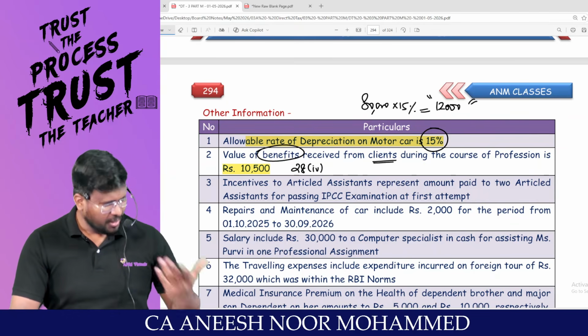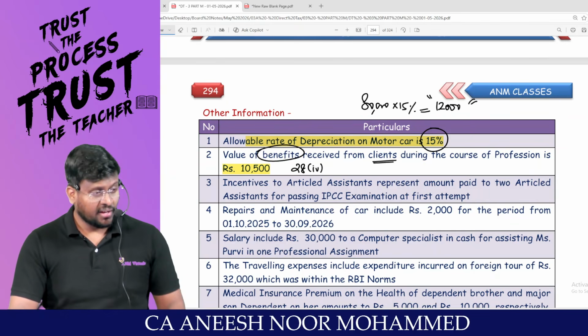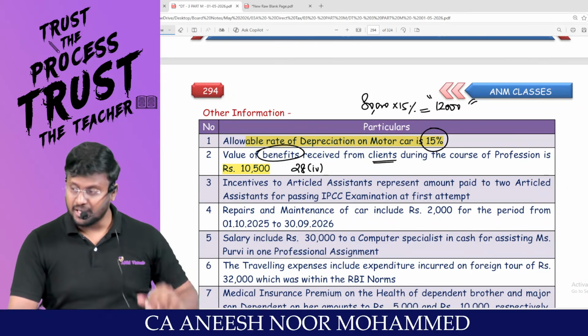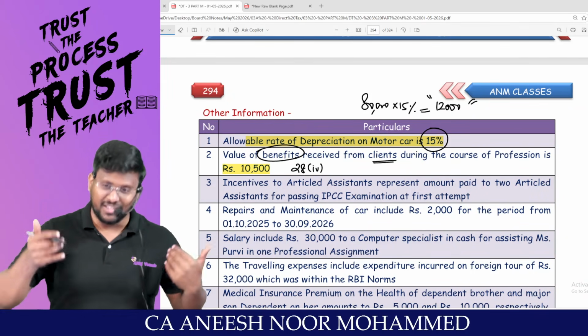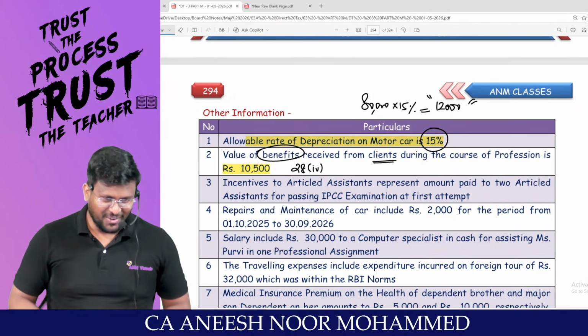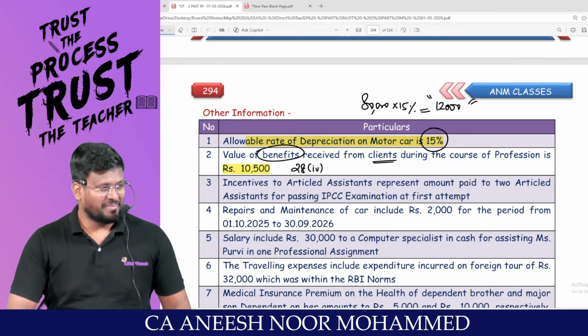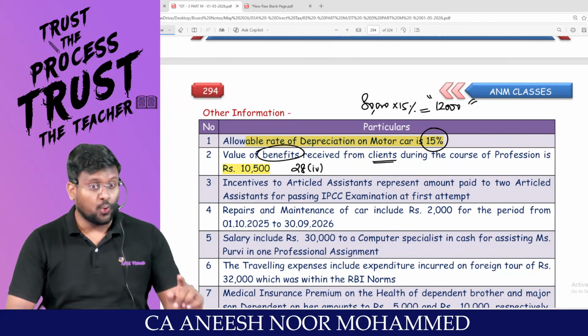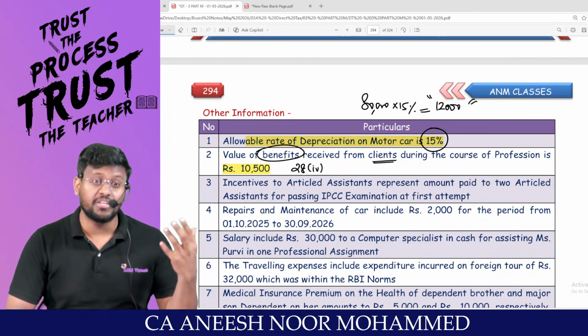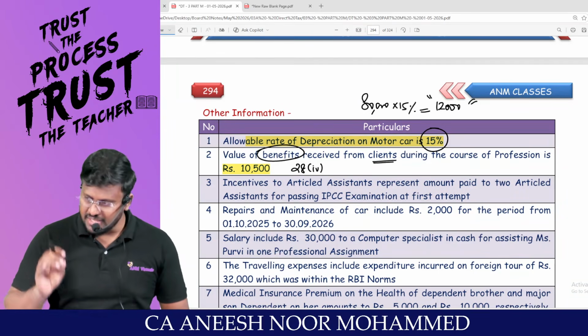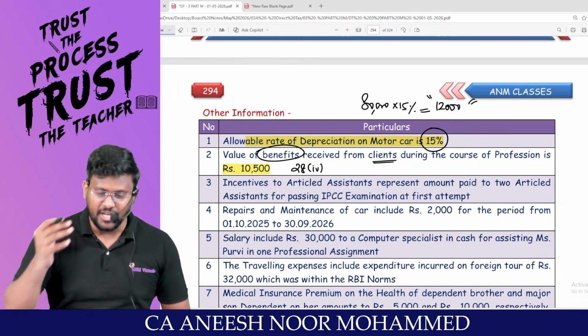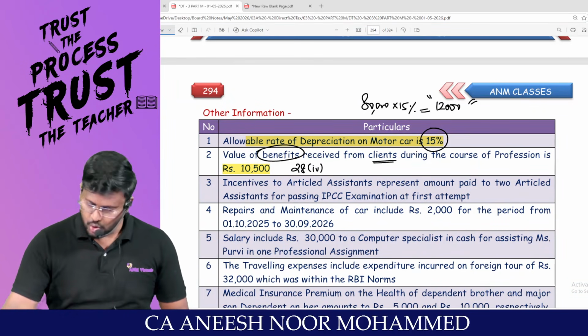Tomorrow, after you become a chartered accountant, you are saying that ANM is the reason for me becoming a chartered accountant, and if you are offering me an Audi car, because I don't have money to even buy a bicycle. My dear lovable students, then that Audi car should be declared as my PGBP income. Because of my business, because of my profession, only I have received that income. Am I right? Super fantastic to the core.